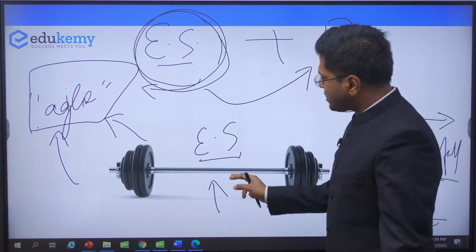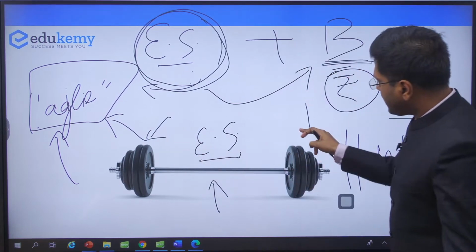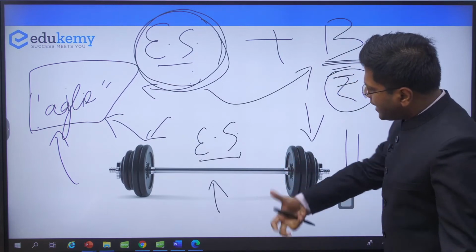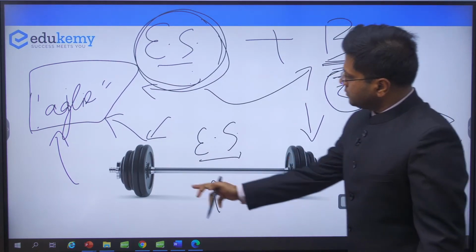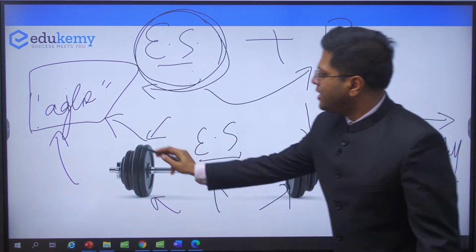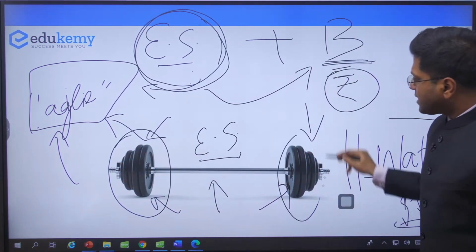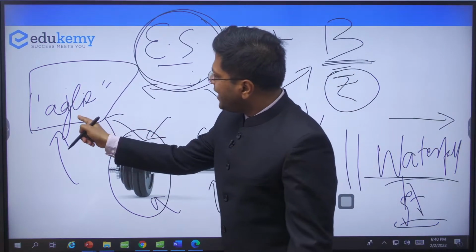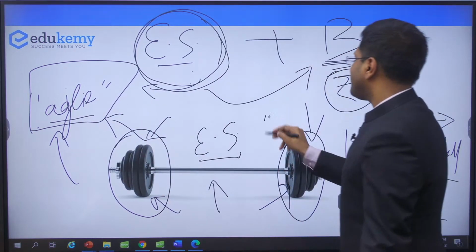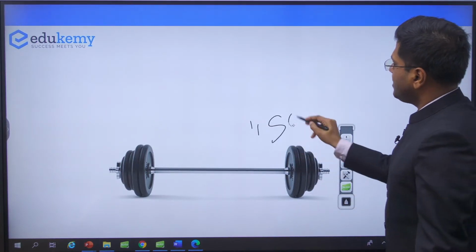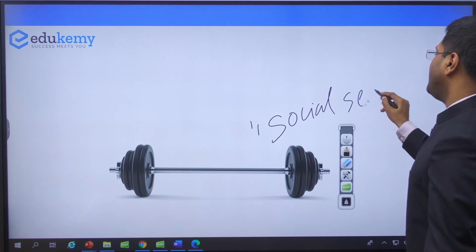Barbell strategy has 2 components, right? See, just like the dumbbell and weightlifting instruments in the gym. This barbell has got a stability factor. This stability factor is because of two different sides of the weights. They have to be equal. One of the weighing sides is agility, and the second side is social security. Let me explain this to you.